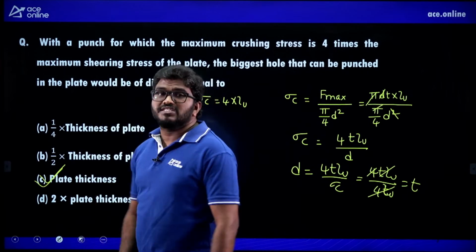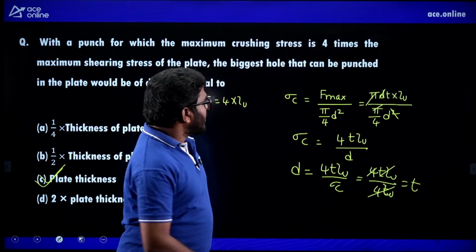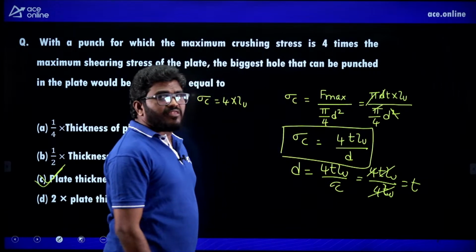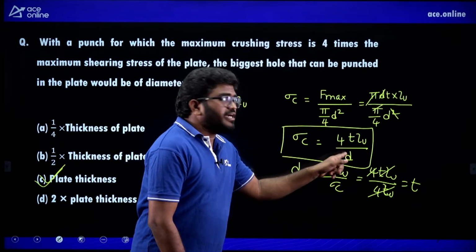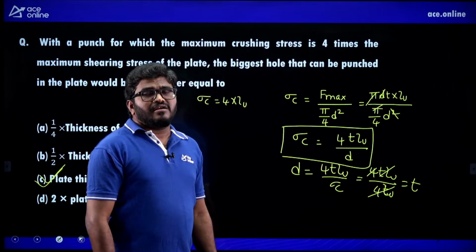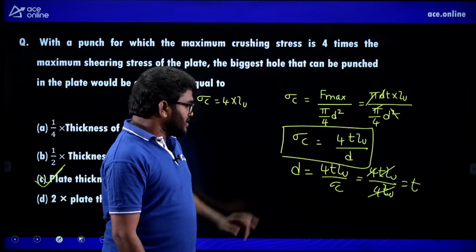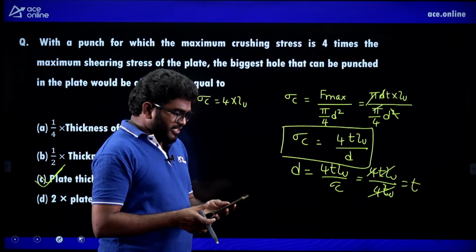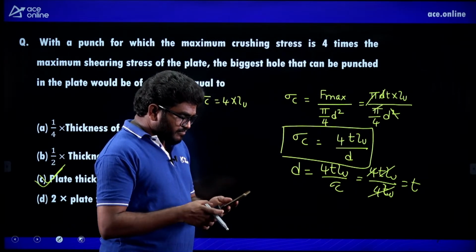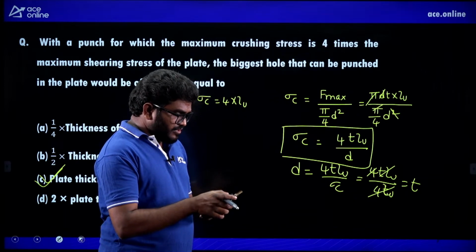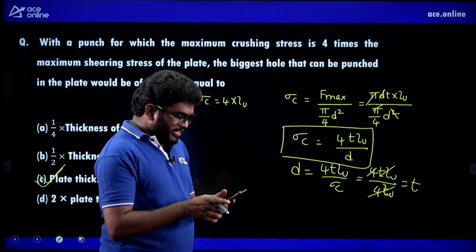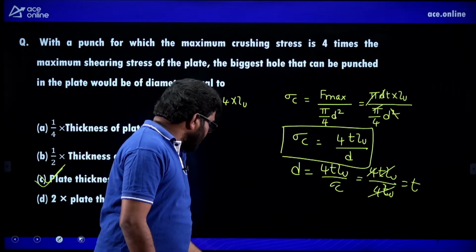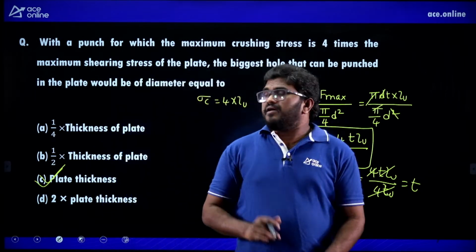This question was also asked in ISRO. Very, very important. So remember, this formula is very, very important for exams. This is the maximum punch diameter. This is the crushing stress applied on the body. Right, everyone getting? Right. Now, listen. This is the formula.